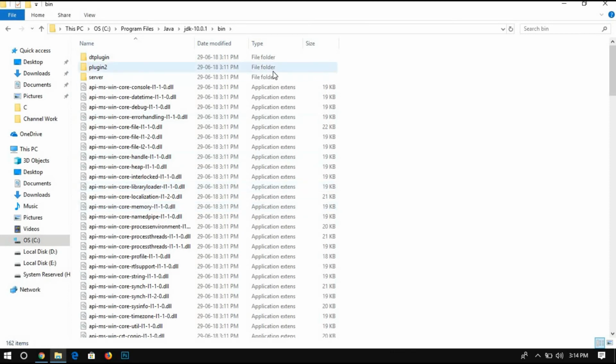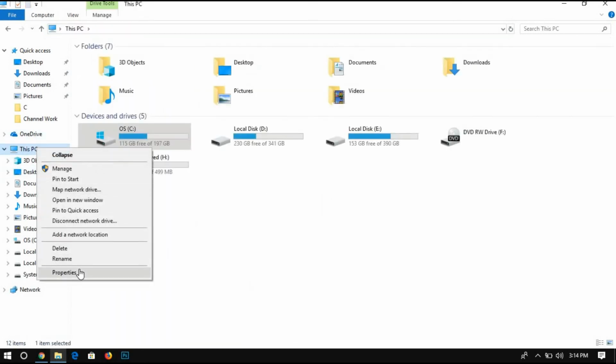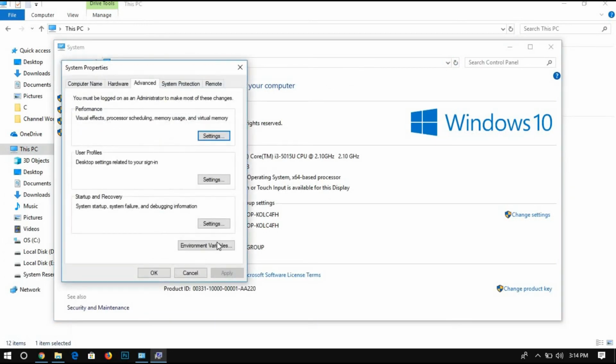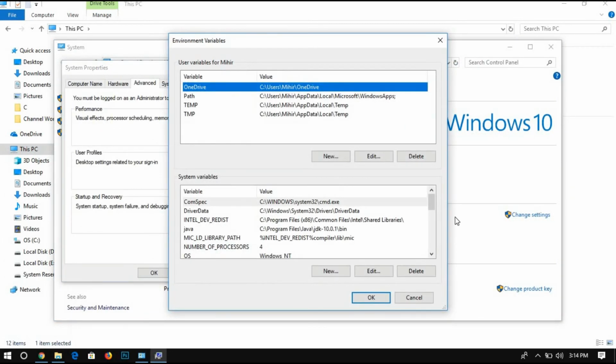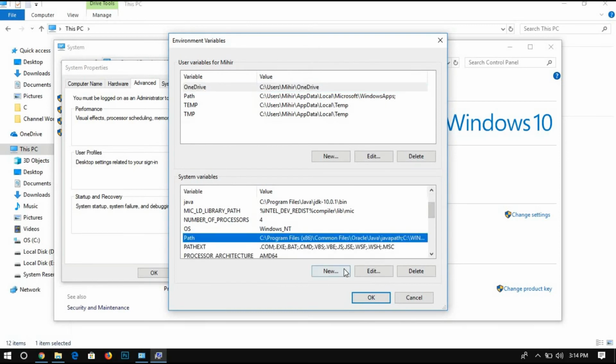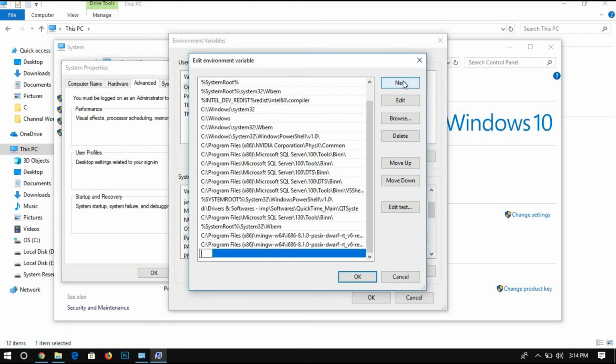So here are some of the plugins available in Java. We have to first copy the path. After that you have to go through This PC, Properties, Advanced system settings, Environment Variables, and then we have to go for Path. After going for Path, press Edit, and then we have to go for New, and paste the path you have copied.